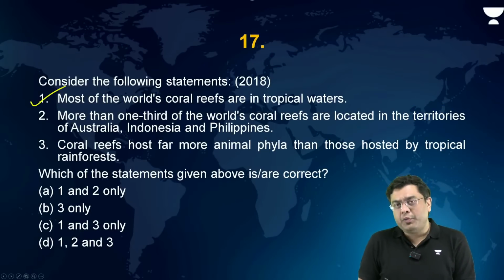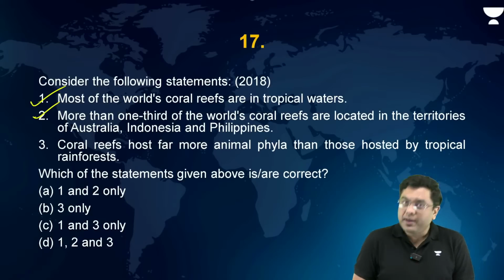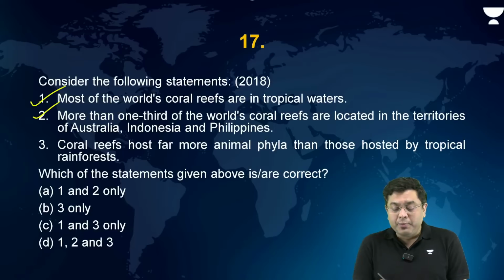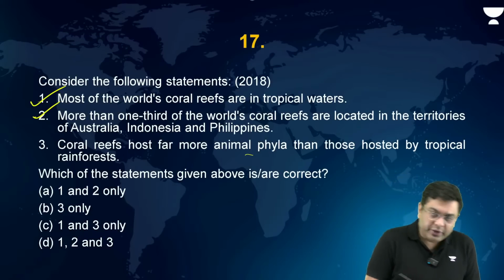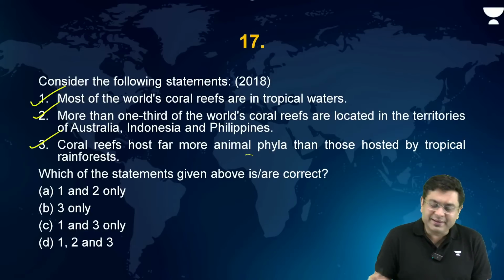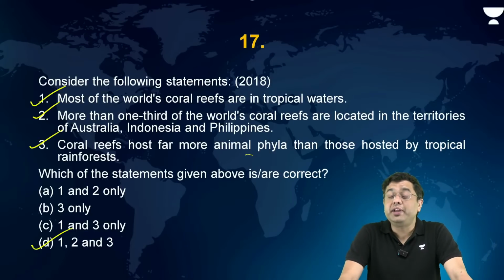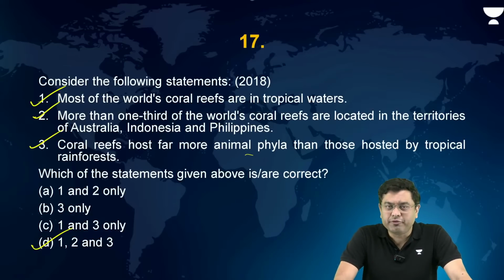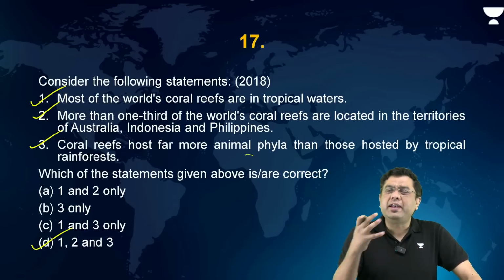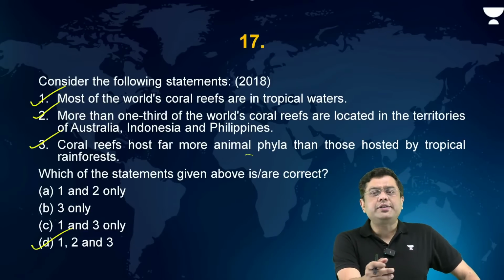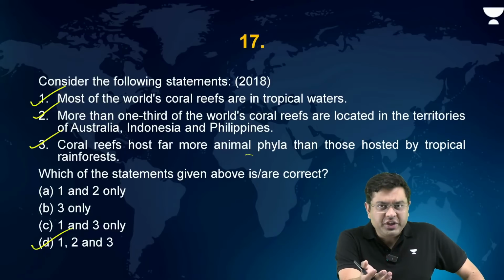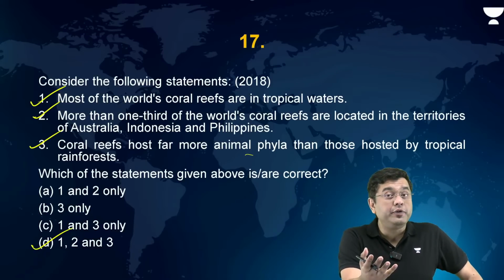More than one-third of the world's coral reefs are located in the territories of Australia, Indonesia, and Philippines, correct? Coral reefs host far more animal phyla than those hosted by tropical rainforest. This is also correct. So the correct answer in this case is going to be D, 1, 2, and 3. That is one of the reasons why corals are also referred to as the rainforest of the marine ecosystem. Because what do the rainforests do? Rainforests provide you with oxygen. They take in carbon dioxide, provide you with oxygen.